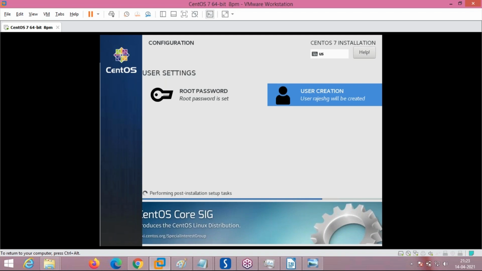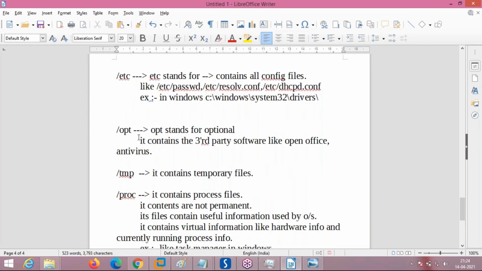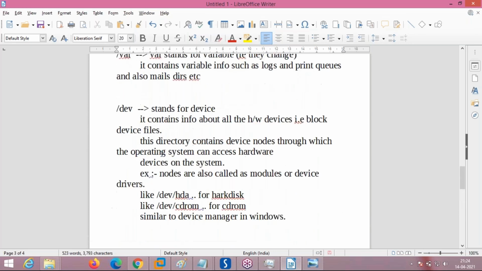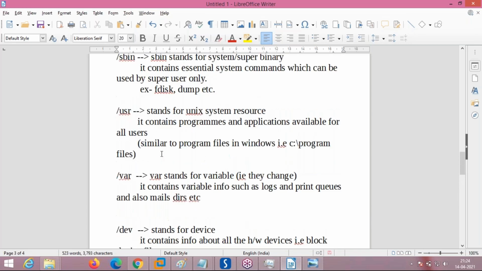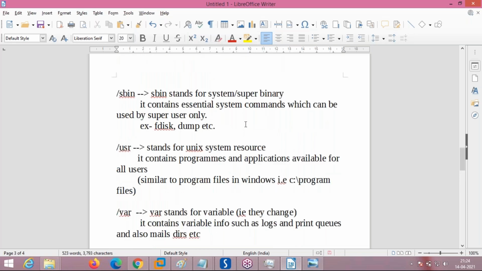You have to understand the file system hierarchy. Understood, sir. But I'm confused between the two directories you said for third parties. Yes, OPT. And I have seen another directory, sir. Another one, the directory is also the same.